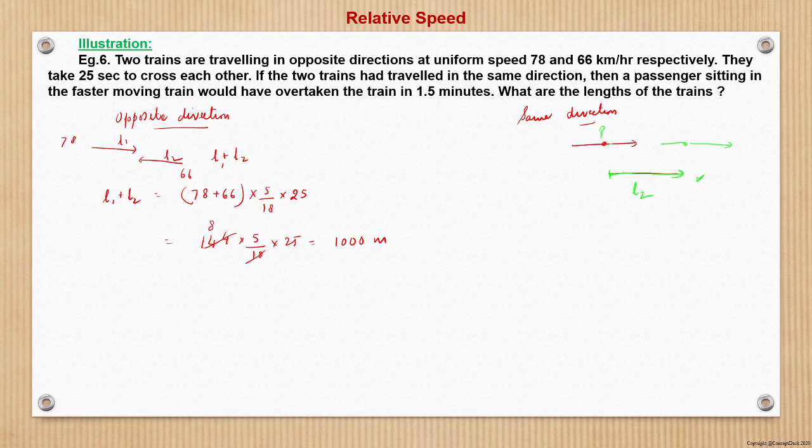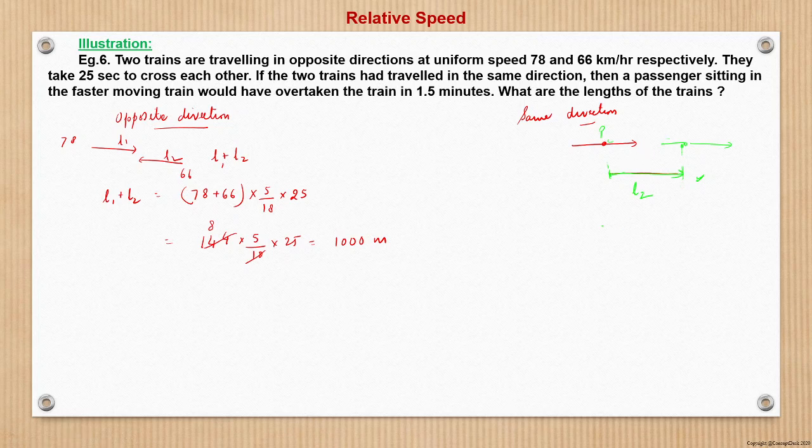See, earlier we had seen that in the same direction also the distance is N1 plus N2, but that is when the full train overtakes the other train. Here we are looking at this with respect to the passenger. Passenger will start overtaking when the passenger reaches the rear end of the slower train, and the overtake will be complete when the passenger reaches the front of the slower train at this location. So what is this total distance, here to here, with respect to N2? That is nothing but the length of the train N2, right?